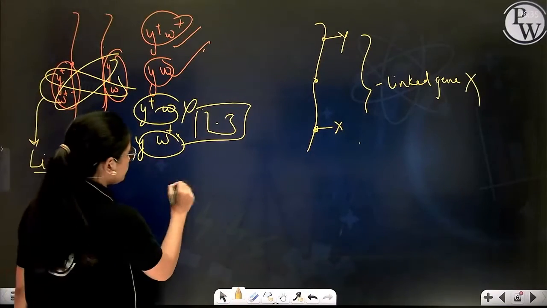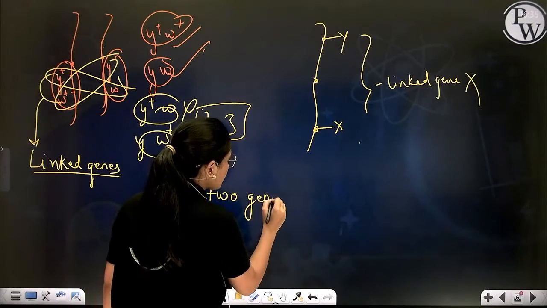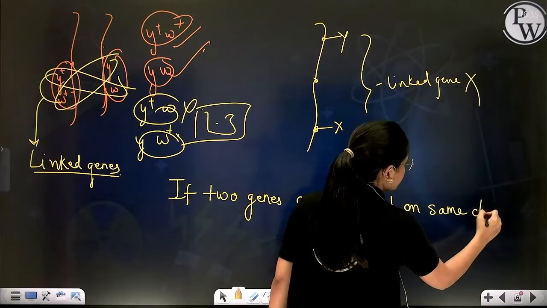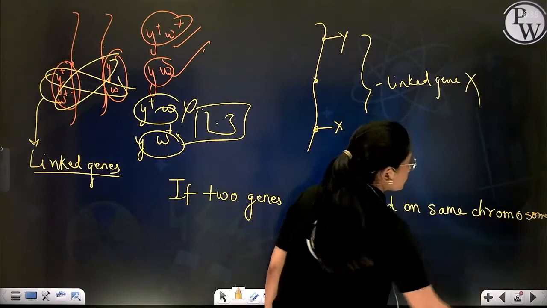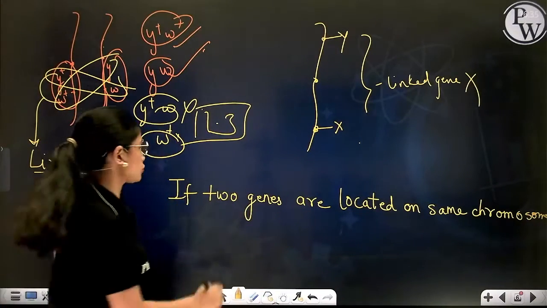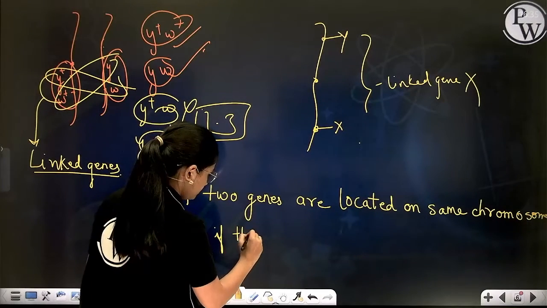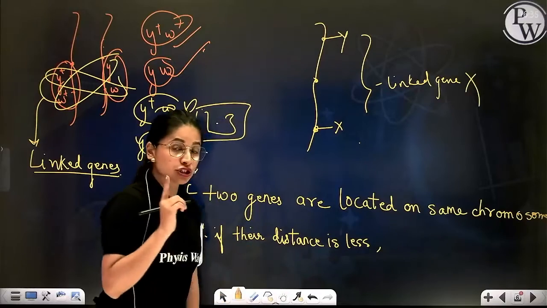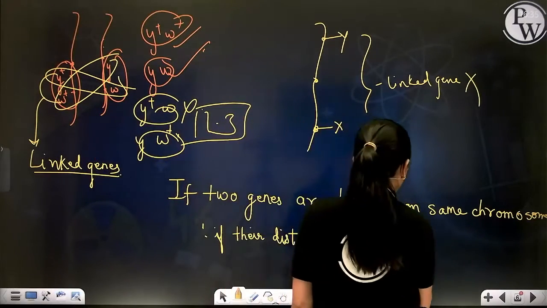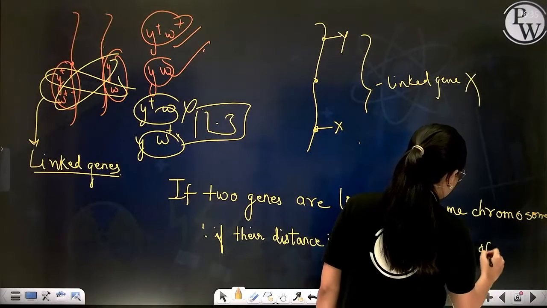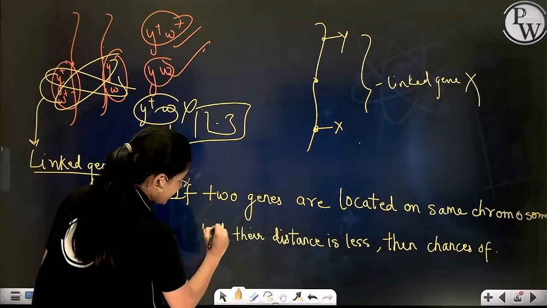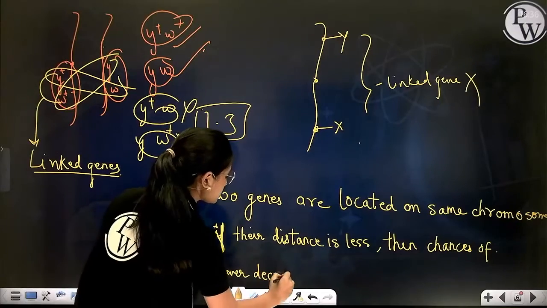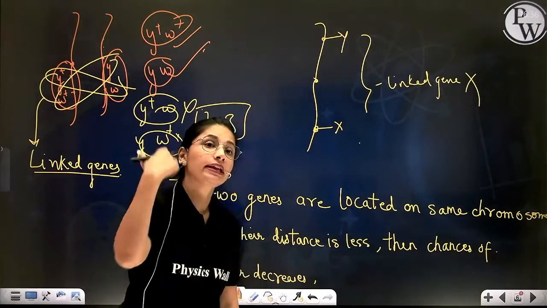He said that if two genes are located on the same chromosome and if their distance is less, then the chances of crossing over decrease, thus the rate of linkage increases.